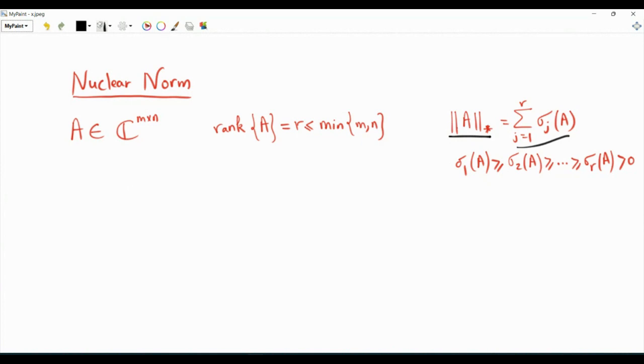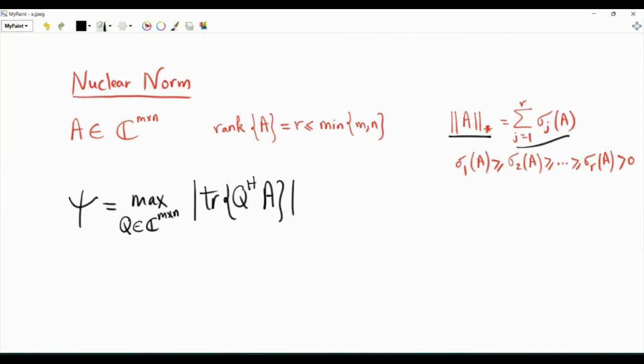And for this purpose, we will write down another definition for the nuclear norm of A. So the claim is that the nuclear norm of A is also this quantity, psi, which is the maximum of the magnitude of the trace of Q Hermitian times A. Q is a matrix of the same size as A, so it is a matrix of size m by n. And its maximum singular value, its induced L2 norm, its spectral norm, is less than or equal to 1. The claim is that this psi is exactly the nuclear norm.